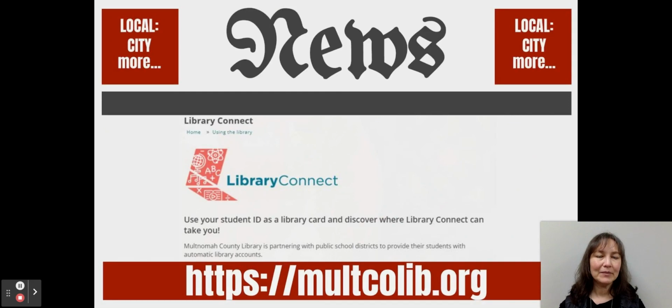To actually read them, you need to get into your account. And the way you do that is by using Library Connect. Hopefully, some of you have heard about this by now. We have a deal with Portland Public Schools and Multnomah County Library where PPS students can use their school ID number as their library card number. And I'm just going to quickly show you how to do that. And of course, if you ever have any questions, always let me know.